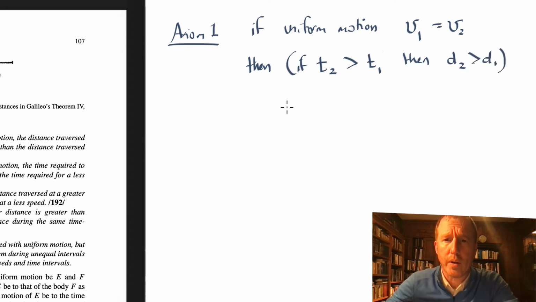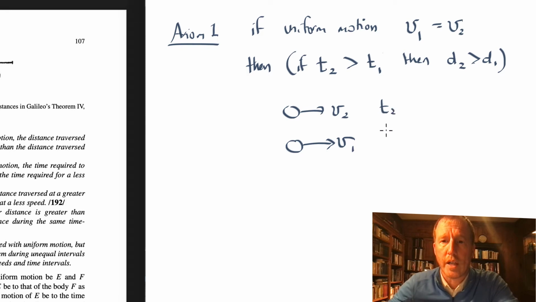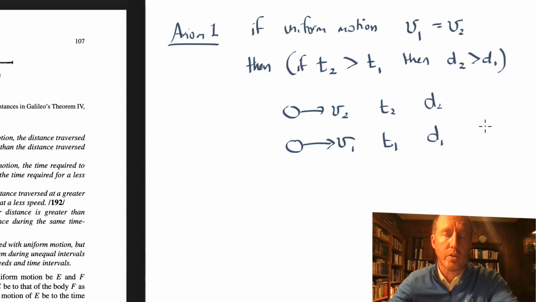Again, if you think about two objects moving such that they have exactly the same speed, then if you think about some time interval t2 that this one is moving and another time interval t1 that this one is moving, and if t2 is bigger than t1, then the distance that the second object moves is going to be bigger than the distance that the first object moves. Okay, so this might seem obvious to you, but he's just spelling out these implications.